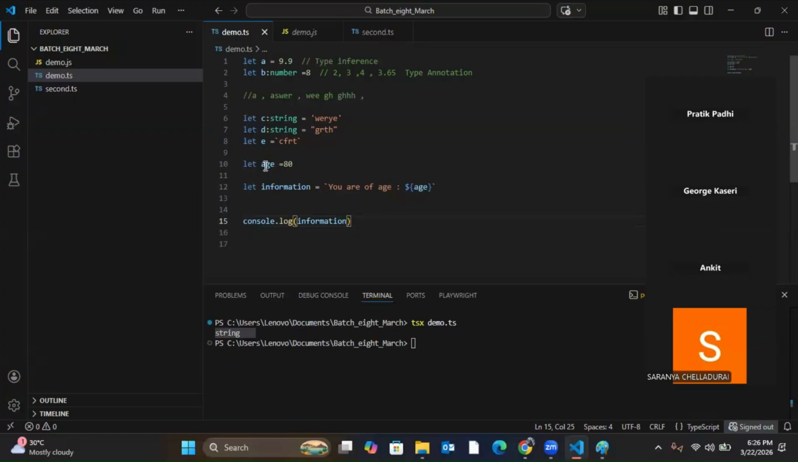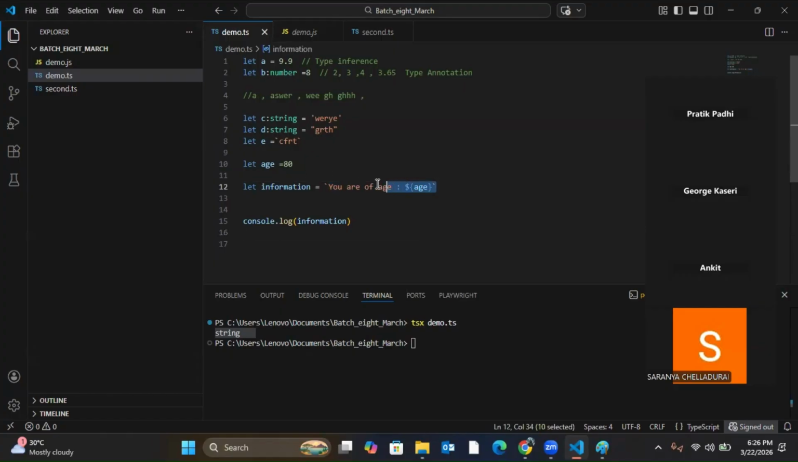So to print a variable value inside a string, whatever text is the static text, the value is not coming from anywhere. This I want to print as it is, so it is called static text. Now, I want to print some variable value which is coming from some other variable. For that, I can use dollar, curly braces. Inside the curly braces, I can give that variable name. So what will happen now? It will print you are of age 80.